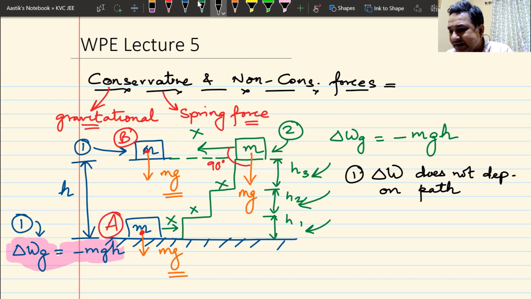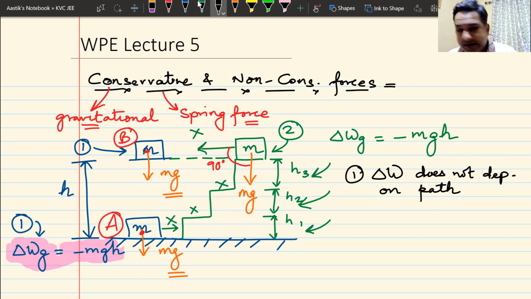Do you remember something known as internal energy or change in internal energy? Change in internal energy in any process does not depend on path, whether it's isothermal, isobaric, adiabatic, polytropic, and so on. Change in internal energy is a state function. It does not depend on path. Similarly, on the very same lines, work done by conservative forces does not depend on path.